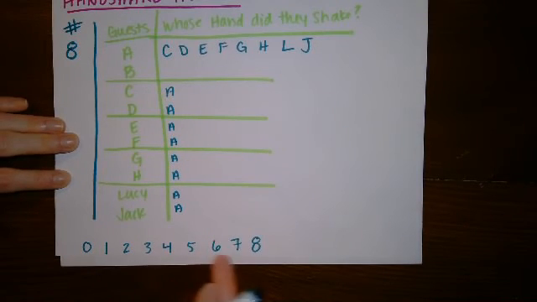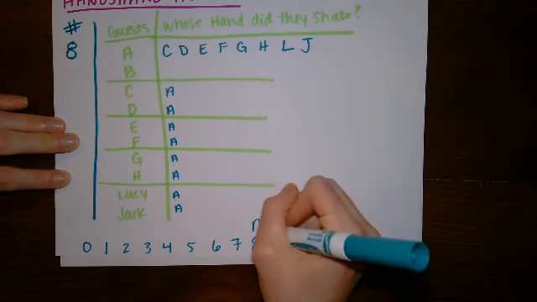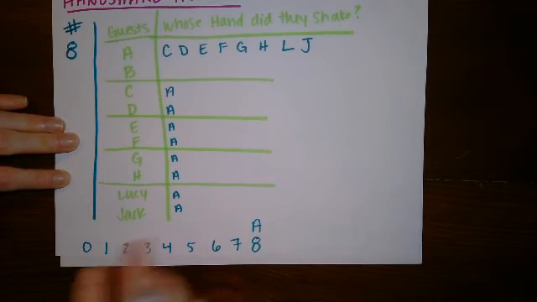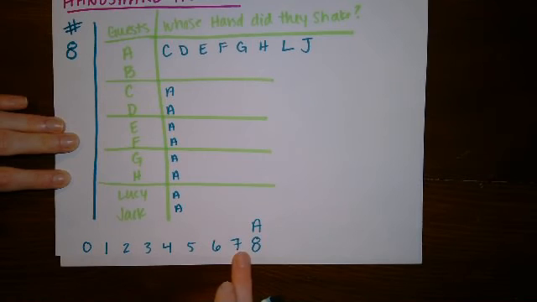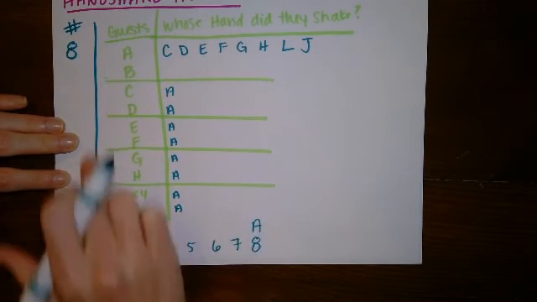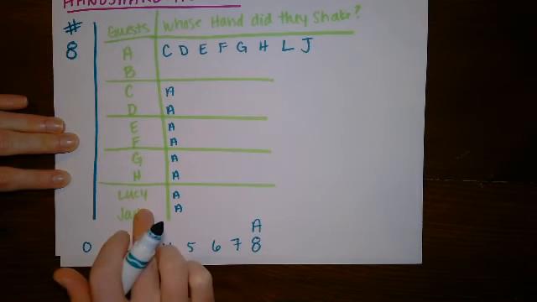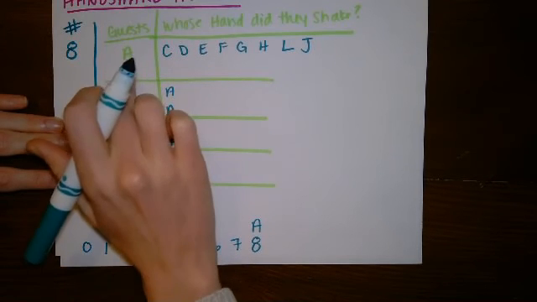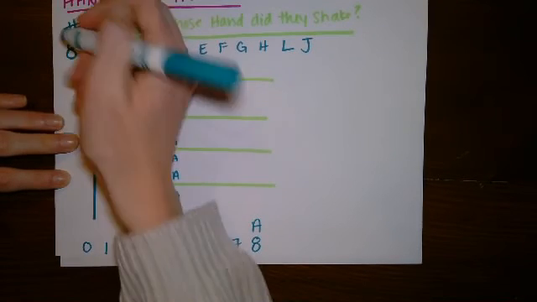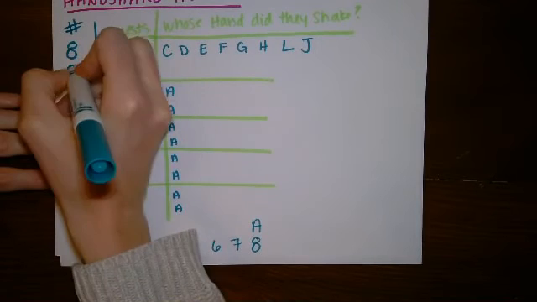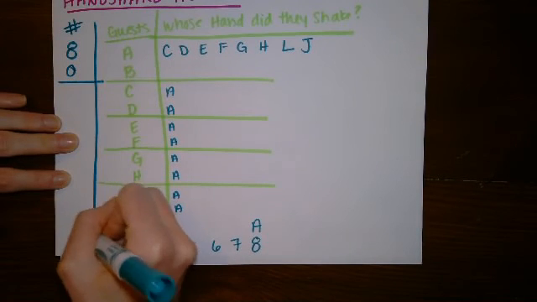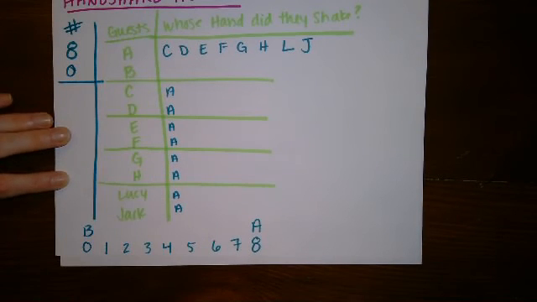Now, going back, I knew that everybody gave a different answer. The person who shook 8 hands was person A. So everybody else shook anywhere from 0 to 7 hands. One person shook 0 hands. The only person in my dinner party right now who still has not shaken anybody's hand is person B. So person B has to be the one who shook 0 hands. So 0 is person B.